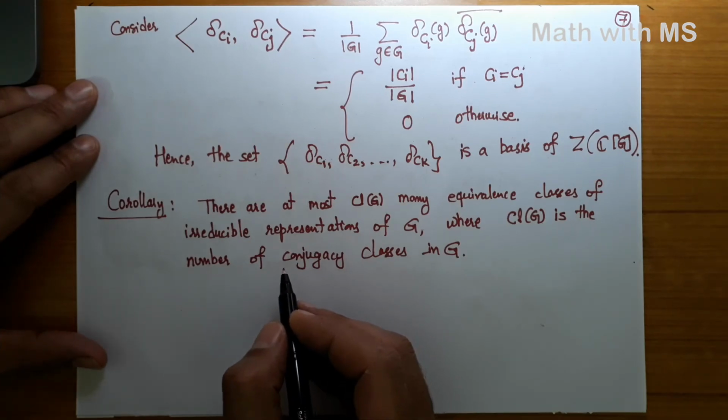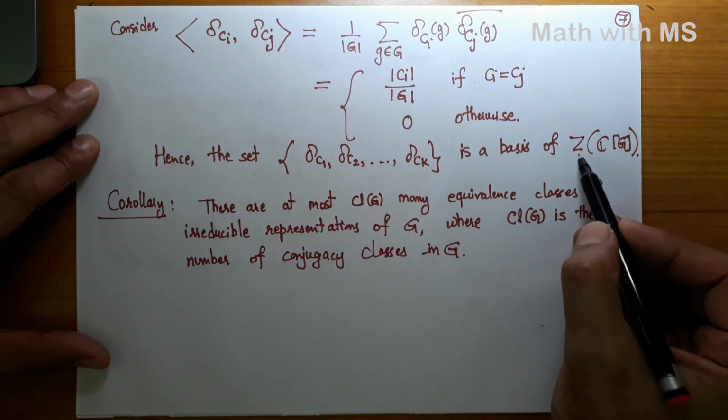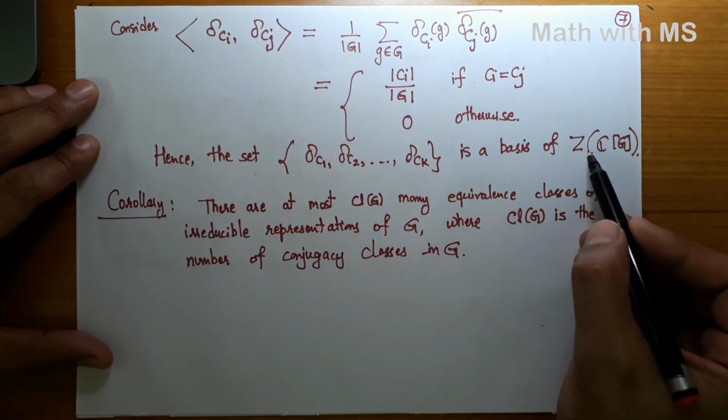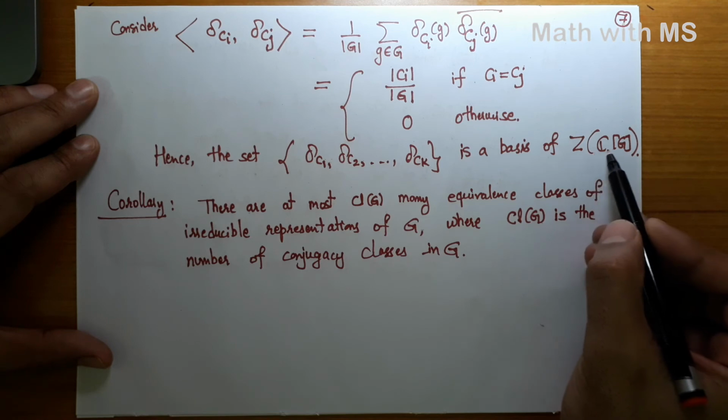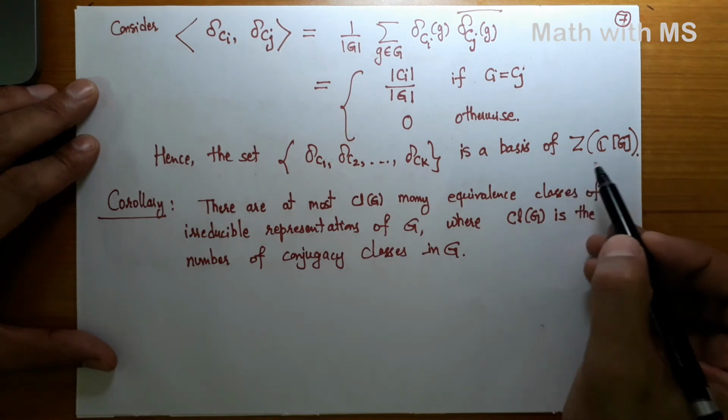Let us write an interesting consequence of the preceding observation about the structure and the dimension of the space of all class preserving functions on the group G and the uniqueness theorem.